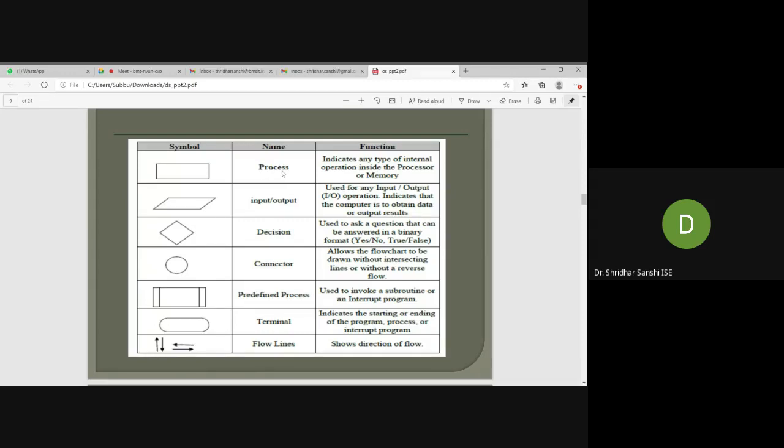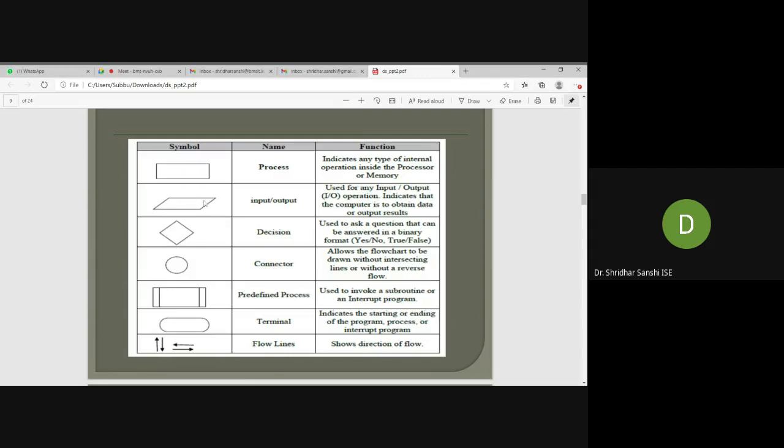Say for example, I'm calculating a plus b. So that is one process. In order to define that in a pictorial format, we use this symbol. So it indicates any type of internal operation inside the process. Say, as I told, if you are calculating Fahrenheit to Celsius, we have some formula, right? So that is one internal operation, and that internal operation can be defined using this symbol. Okay, next is input output.